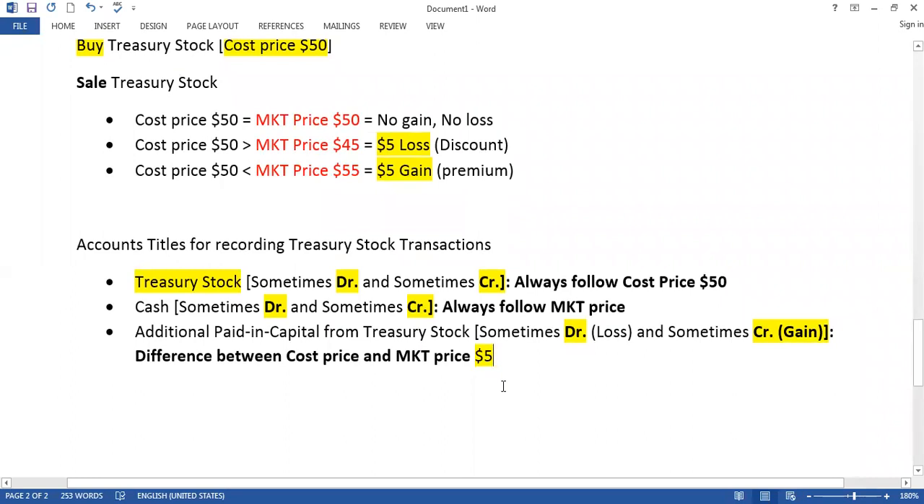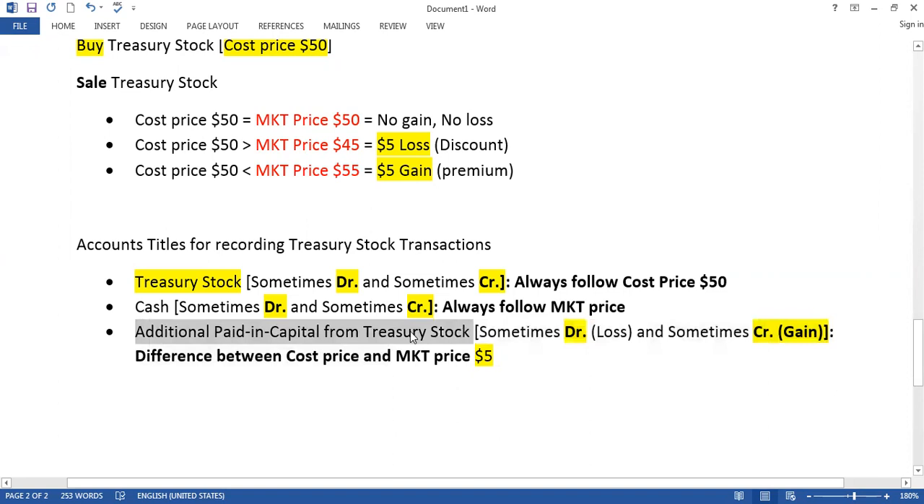So I repeat again, treasury stock always follows cost price. The question will give you this information, what the cost price is. Whenever you record cash, always follow the market price. The question will give you this. And the difference between these two may be a gain, or a loss, or no gain and no loss. If no gain, no loss, then we need not record any account, right? But if we have a gain or loss, look here.